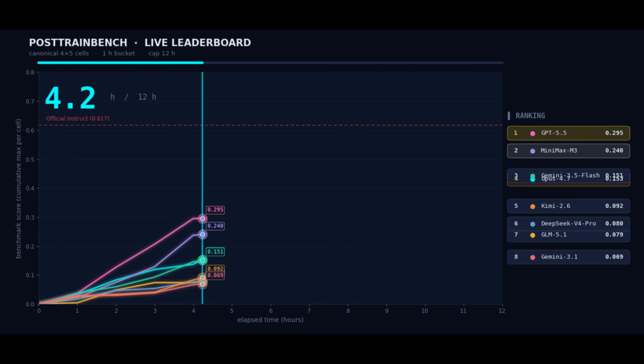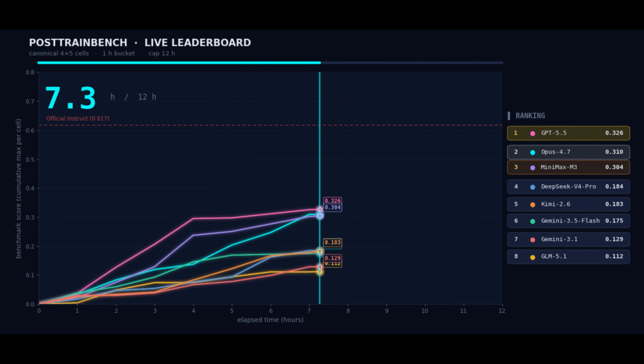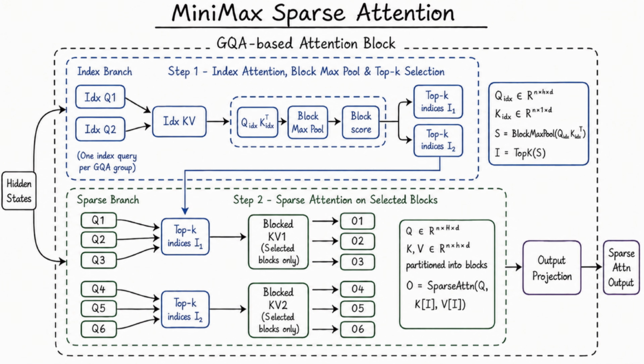And that 1,000,000 token context window is not just a spec. It is enabled by their new MiniMax Sparse Attention Architecture, or MSA, which cuts per token compute at long context to roughly 1/20th of what full attention would cost.